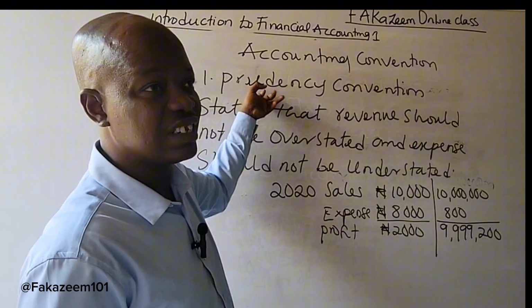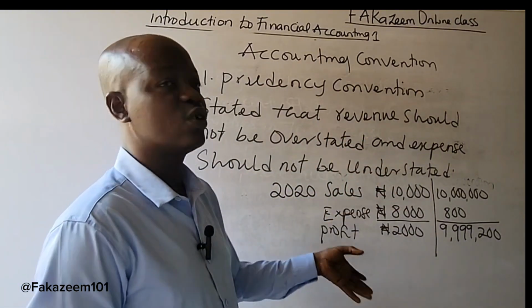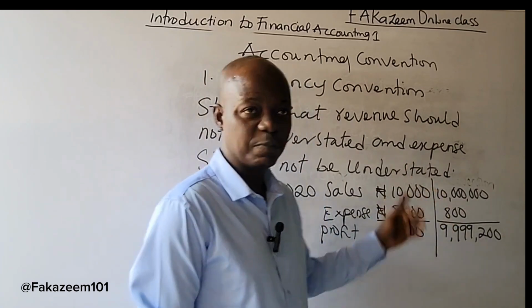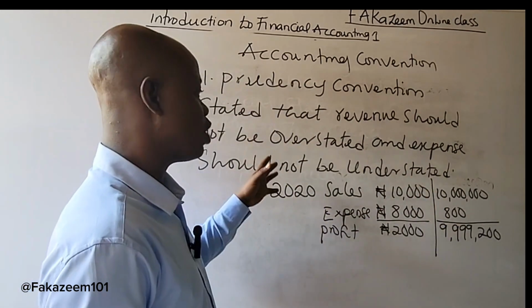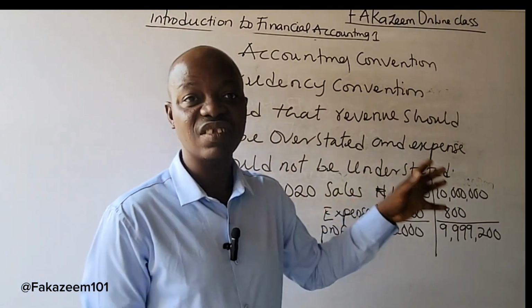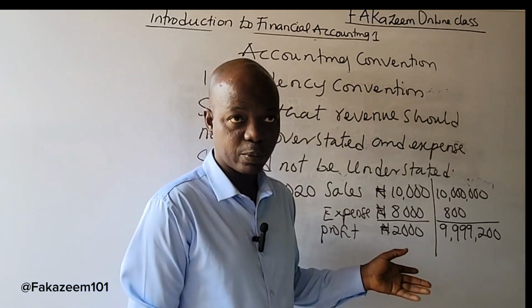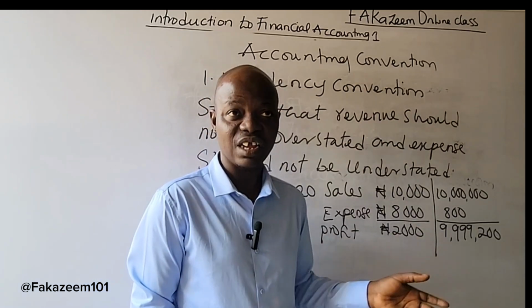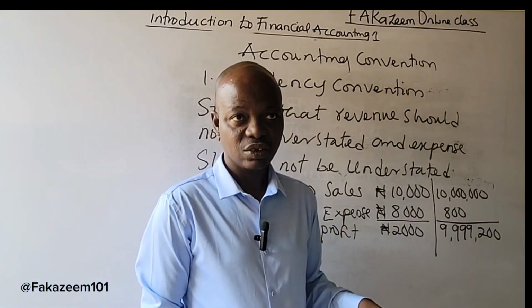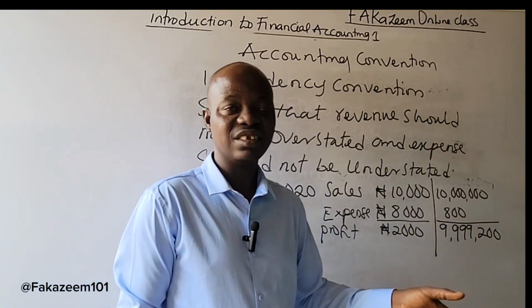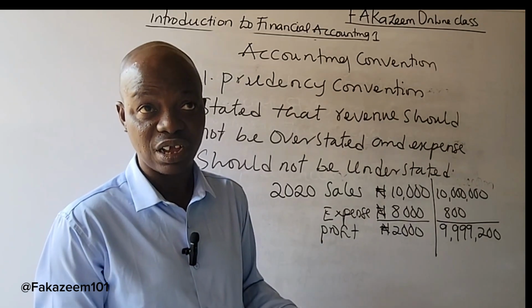This convention is a guide to accountants that revenue are not to be overstated and expenses are not to be understated in order to show the true and fair view of the financial statement of companies. In summary, Prudency Convention is telling us that both revenue and expenses should not be overstated and understated in order to show the true picture of the company's financial statement.